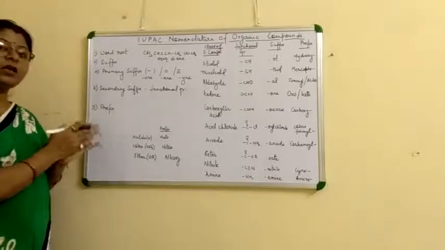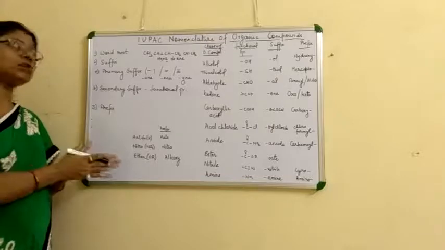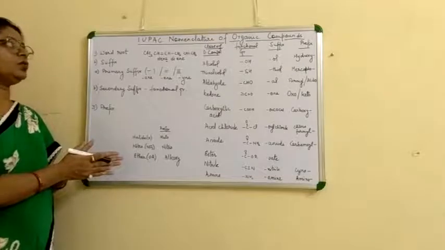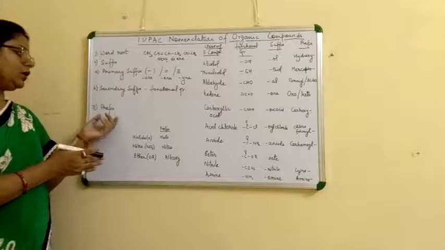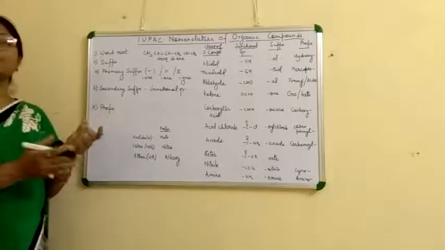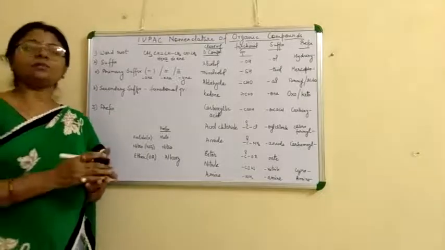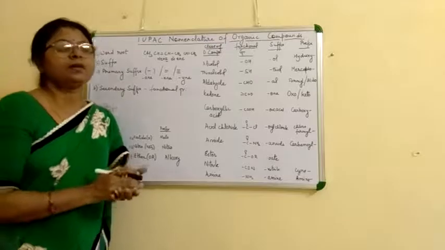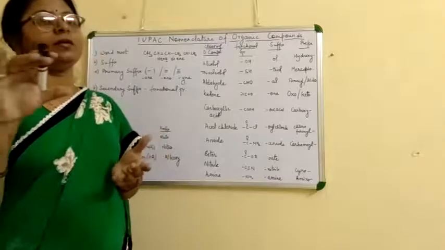Next is the prefix. We add the prefix before the word root. Prefixes are the substituent groups. Sometimes more than two functional groups are present in the main chain.